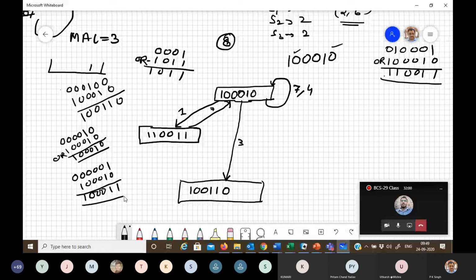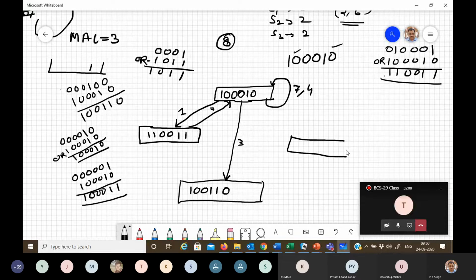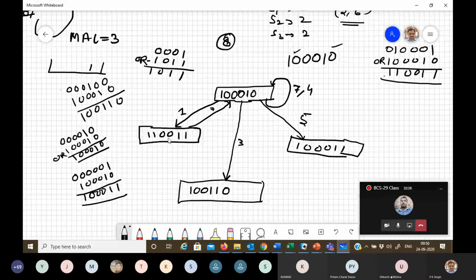It is a new collision vector. So you create a new node. It contains this vector 1 0 0 0 1 1, with latency 5. Now come to this state.